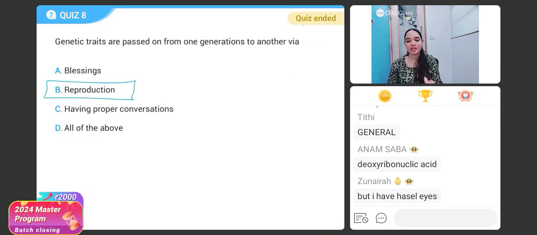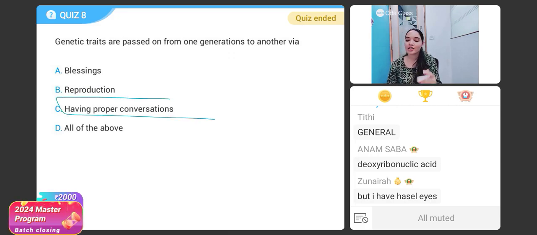See, beta, one thing you need to remember, right? Reproduction is the method where the younger ones are being produced, correct? There are, of course, different ways of reproduction. For example, humans give birth to young ones. Some of them reproduce by laying eggs, for example, birds, correct? But through blessings or by having a proper conversation, genes cannot be transferred. Genes will be only transferred with reproduction.